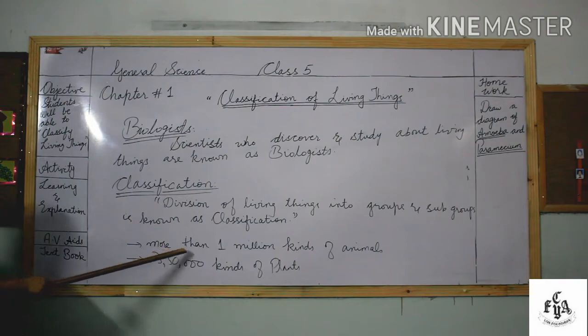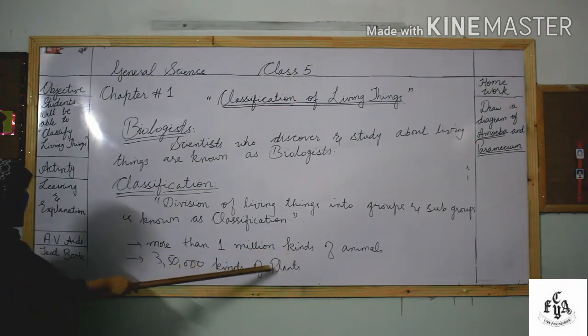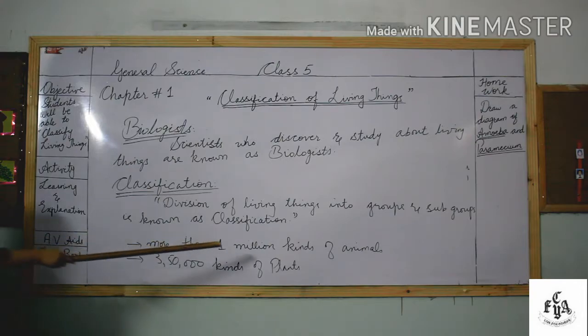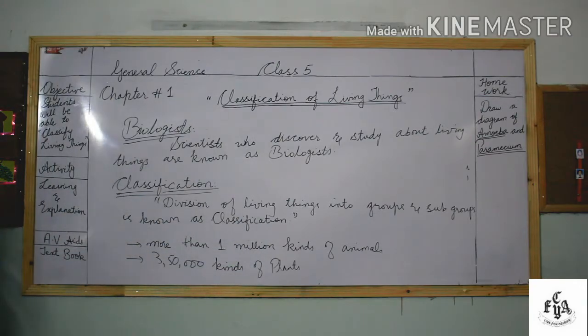Here it is not the number but the kinds. So imagine how many animals and plants exist in this world. It is not easy to study them. That is why scientists classify them into groups and subgroups, so it is easy to study them.